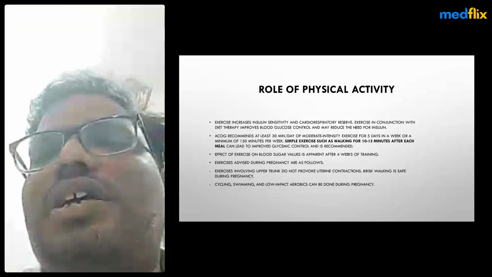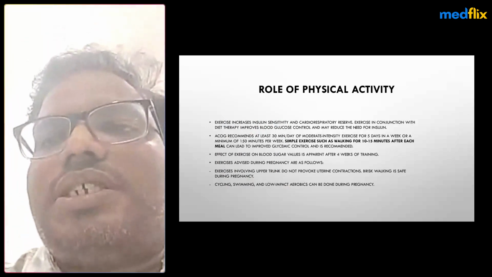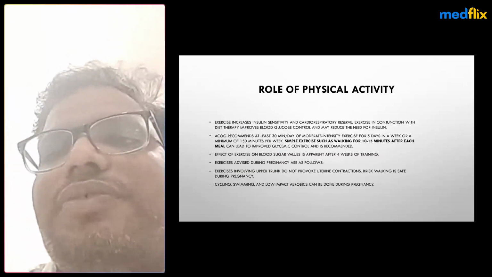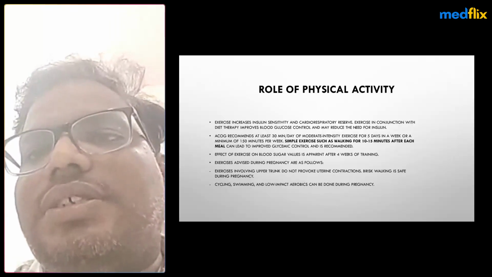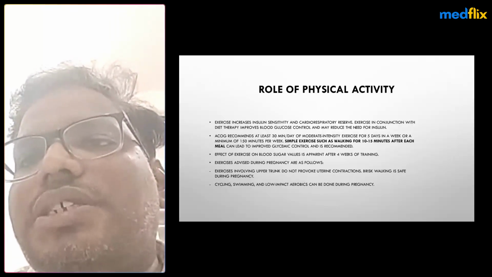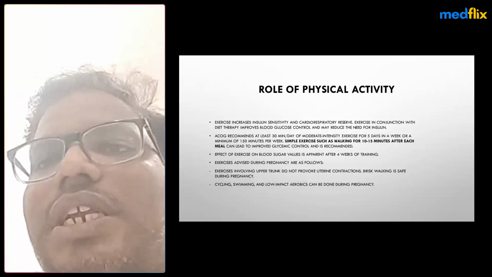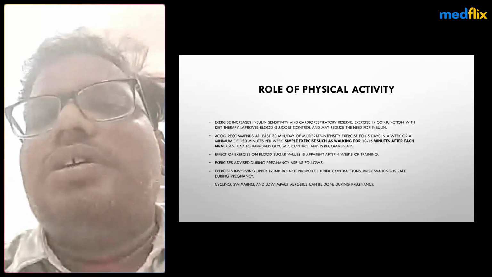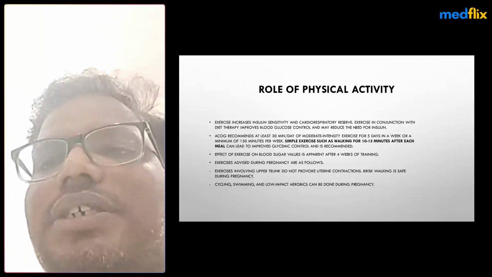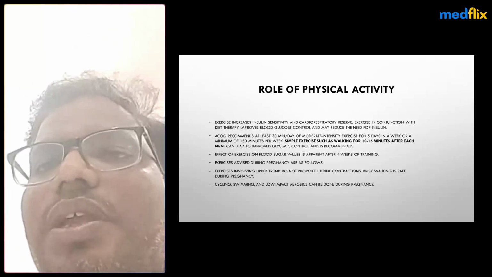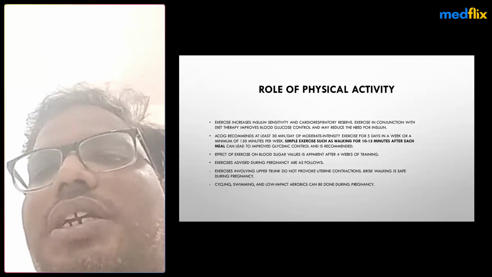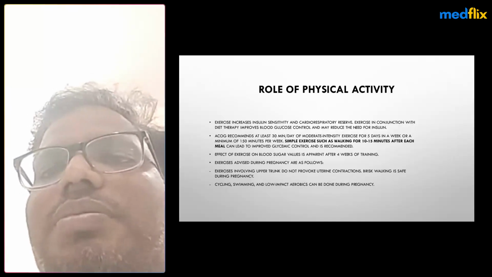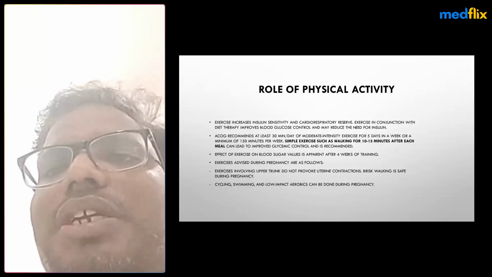Role of physical activity in gestational diabetes: exercise is part of the physical and nutritional therapy. Physical activity increases insulin sensitivity and cardiorespiratory reserve. Exercise in conjunction with dietary therapy improves blood glucose control and may reduce the insulin or oral antidiabetic requirement. According to ACOG recommendations, at least 30 minutes per day of moderate intensity exercise for 5 days a week, or a minimum of 150 minutes a week.